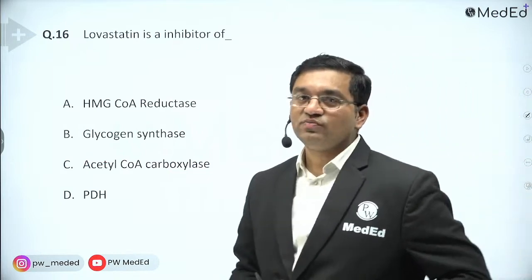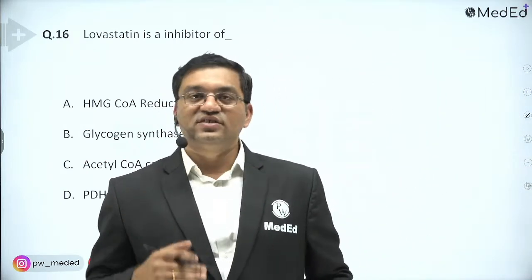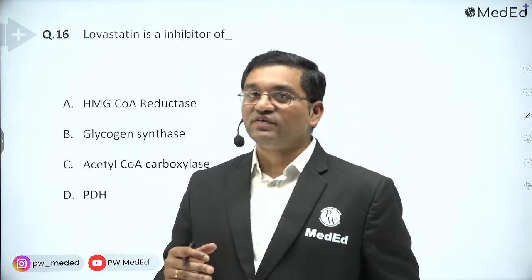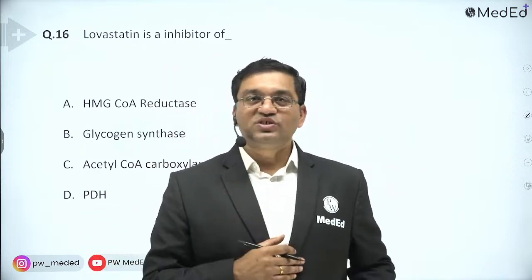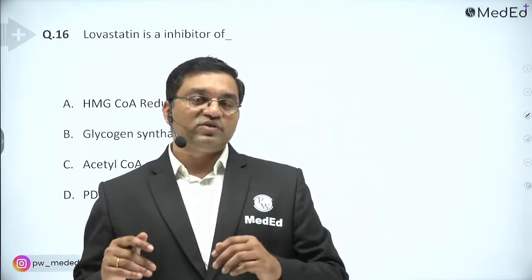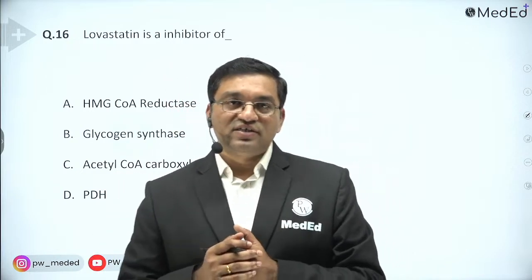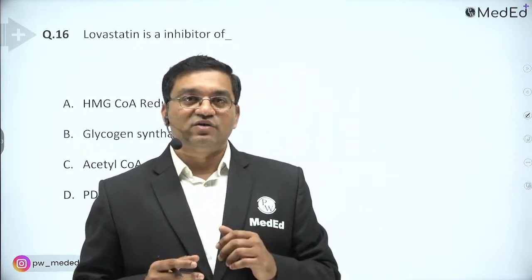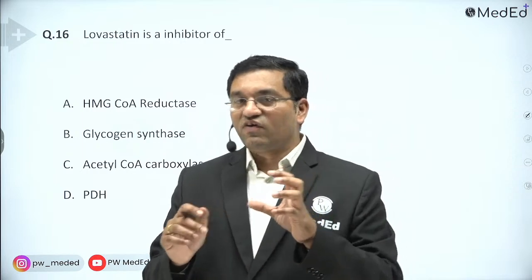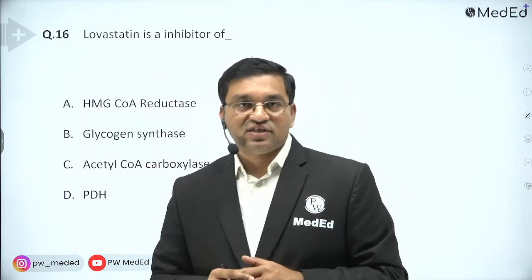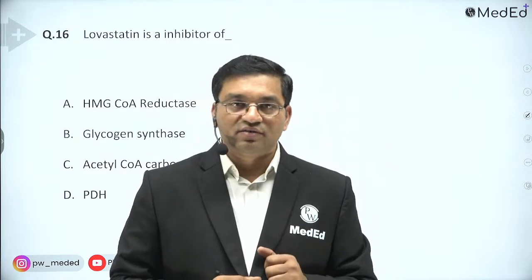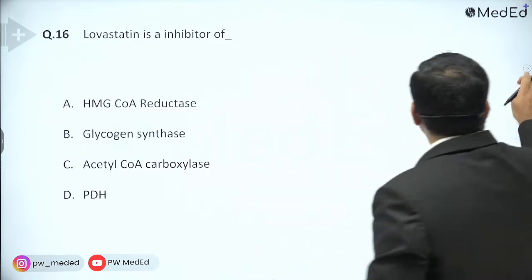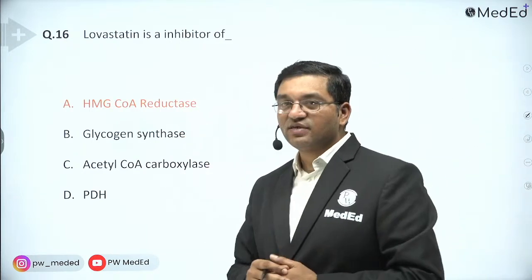Lovastatin, simvastatin, atorvastatin: these are the group of drugs prescribed to patients with coronary artery disease. Check the prescription of an older member of your family, and you can find some drugs, that is statins. These drugs are given to lower the cholesterol level. They act on the enzyme, and the answer is HMG coenzyme A reductase.